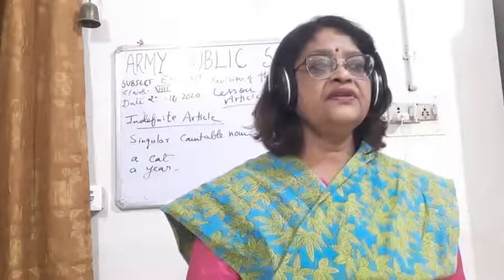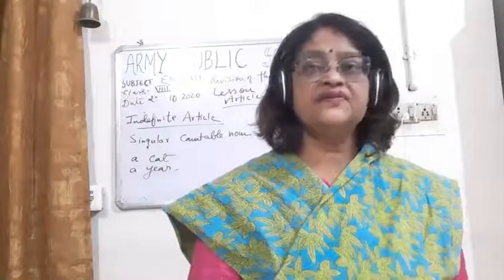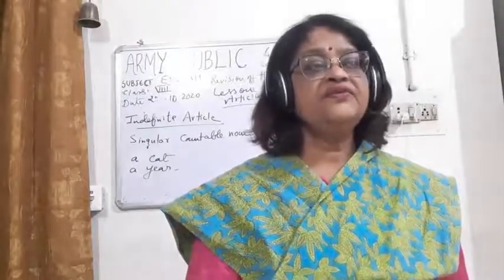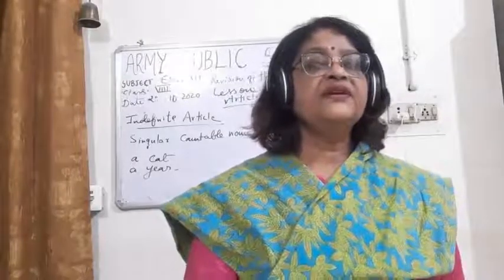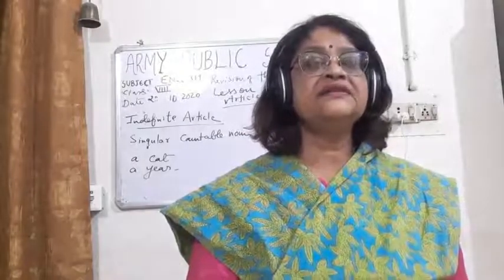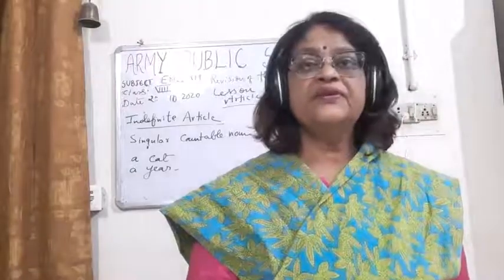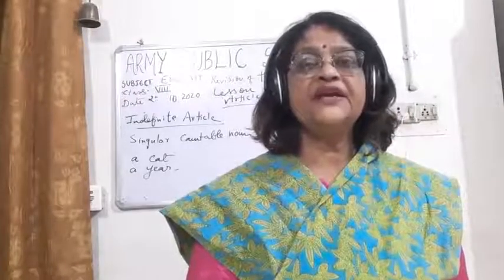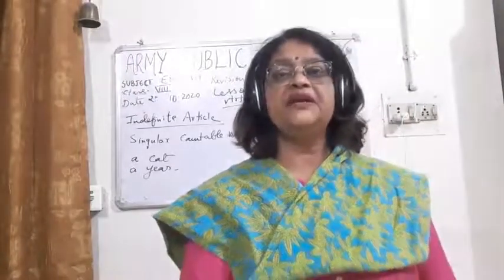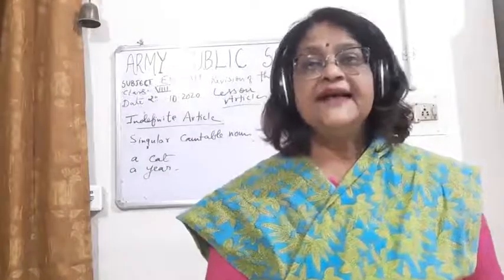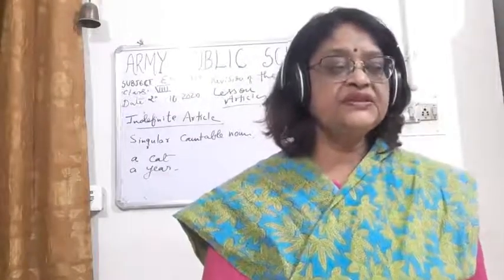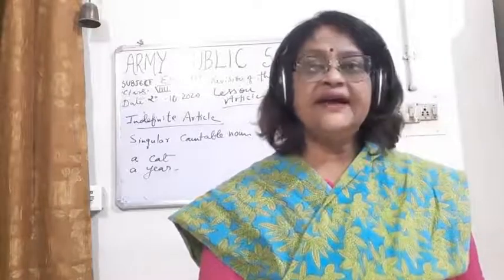If the sound is a vowel sound, we will use "an." But some letters start with consonant letters but have a vowel sound, like N, M, P, M, A, M, P, and FBI. So you can see here we are using "an."